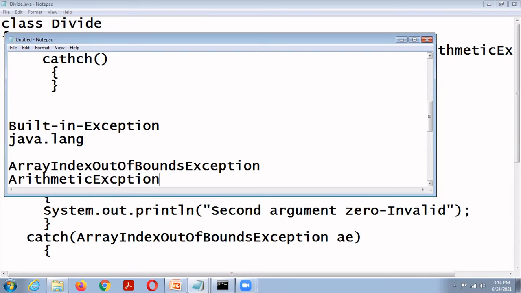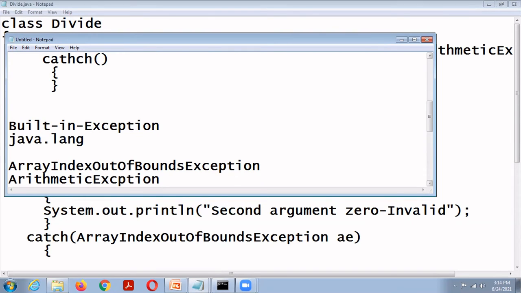Illegal access exception is thrown when access to a class is denied. Instantiation exception: an attempt to create an object of an abstract class or interface. An abstract class cannot be instantiated, so if you attempt to create an object of an abstract class, it will throw instantiation exception.